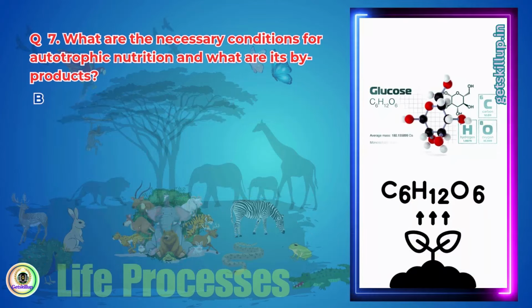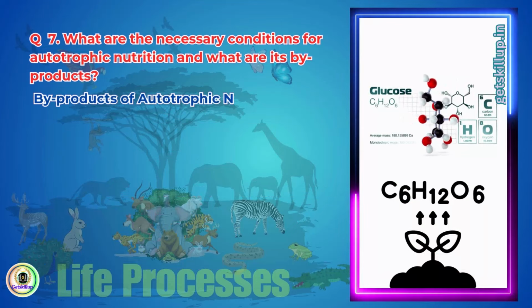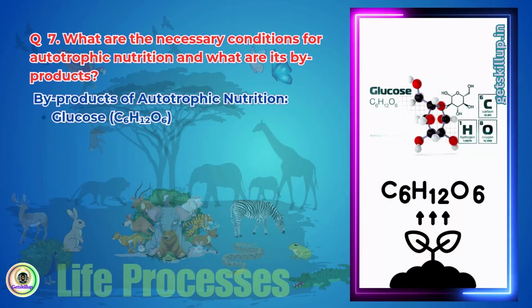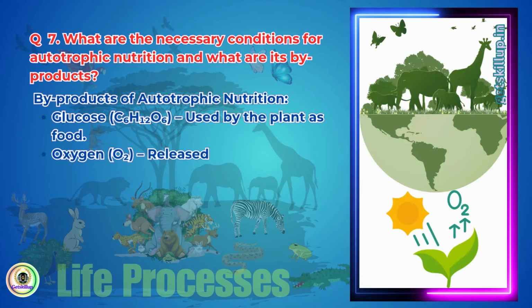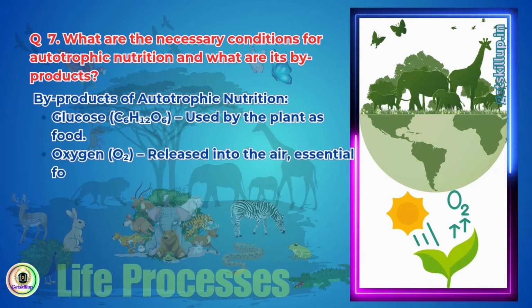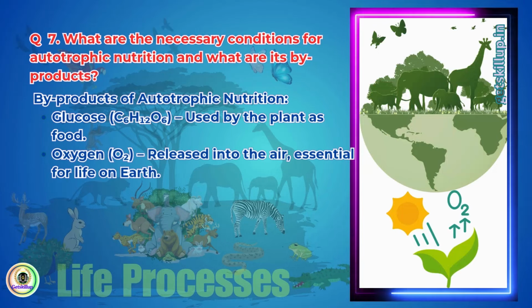Byproducts of autotrophic nutrition. Glucose, C6H12O6, used by the plant as food. Oxygen, O2, released into the air, essential for life on Earth.